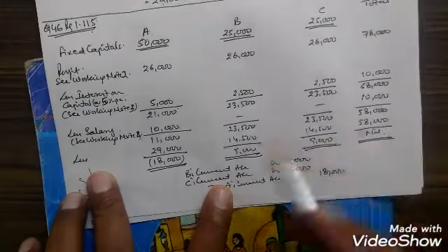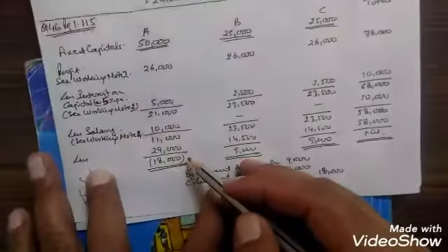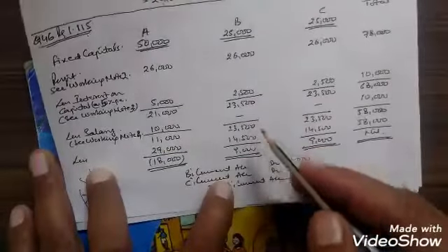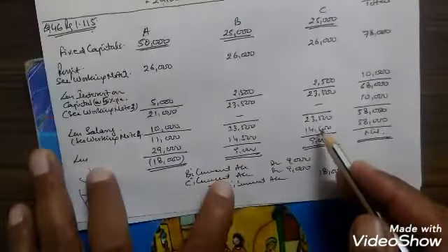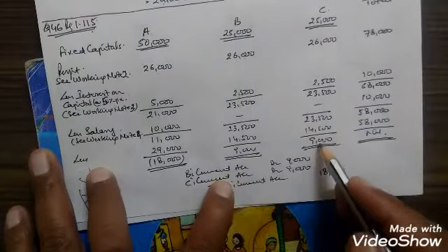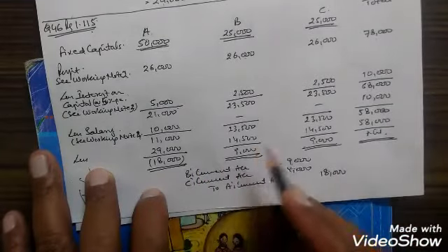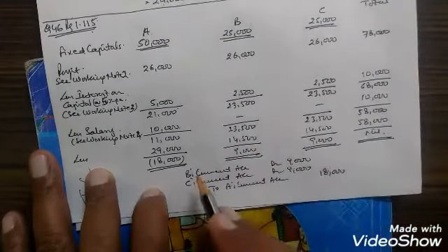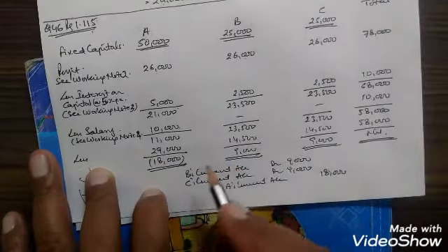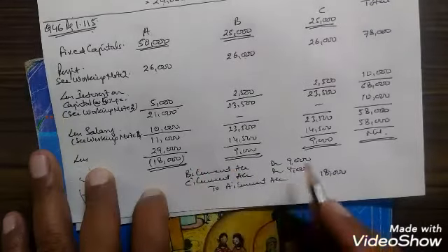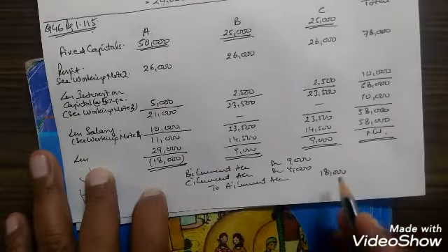Total comes to 58,000. We will subtract it. 11,000 minus 29,000 comes to minus 18,000. 23,500 minus 14,500 comes to 9,000. 23,500 minus 14,500 comes to 9,000, and here it comes nil. So B and C are having a positive balance, so they will be debited. But as the capitals are fixed, the entry will be passed through the current account. B's current account debit, C's current account debit 9,000 each, to A's current account 18,000.